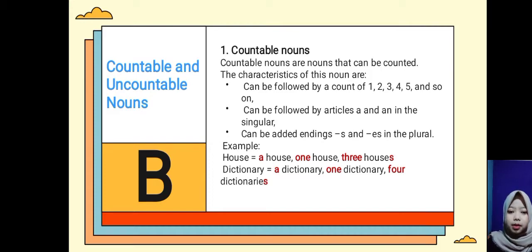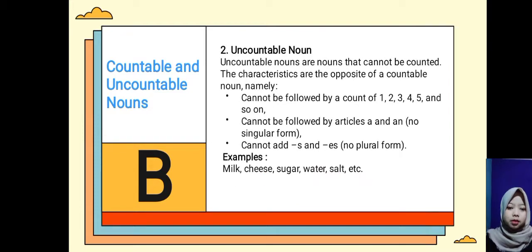For example, house, a house, one house, 3 houses. Dictionary, a dictionary, 1 dictionary, 4 dictionaries.